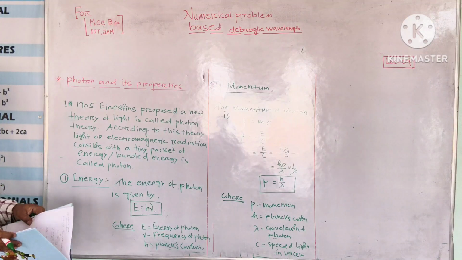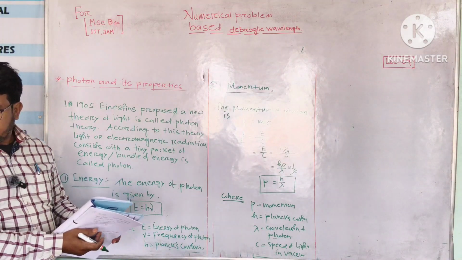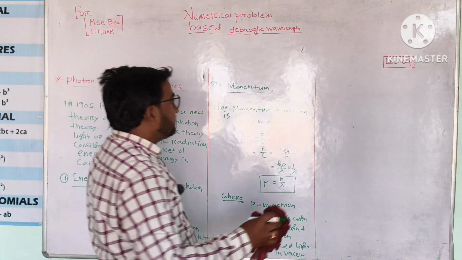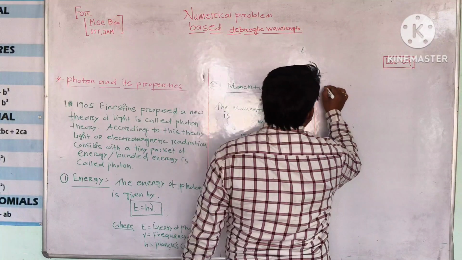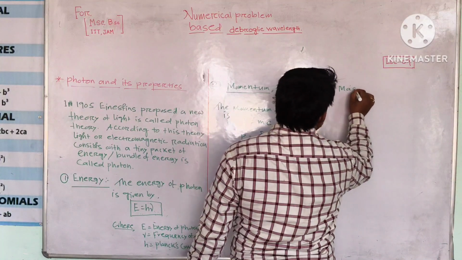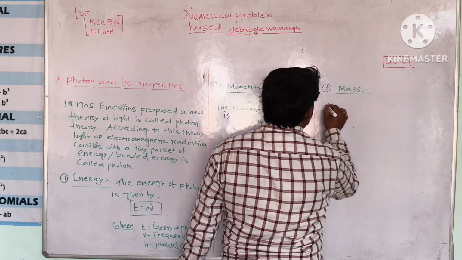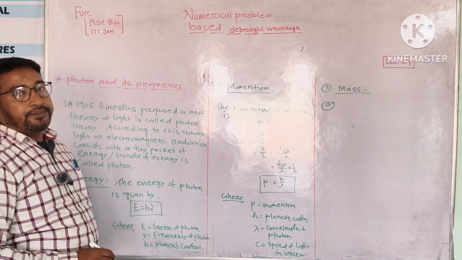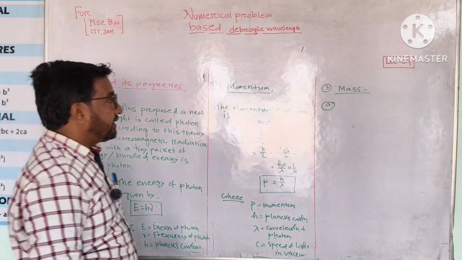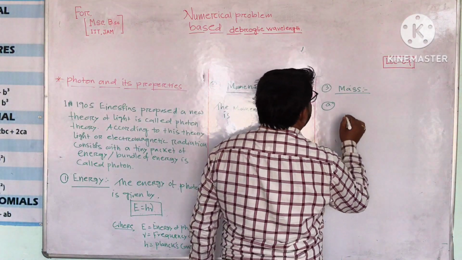Now the third characteristic of the photon, mass of the photon. Number 3 property, mass of the photon. There are two types of mass of a photon: one is called the dynamic mass of the photon and the other is the rest mass of the photon. First of all, rest mass of the photon.